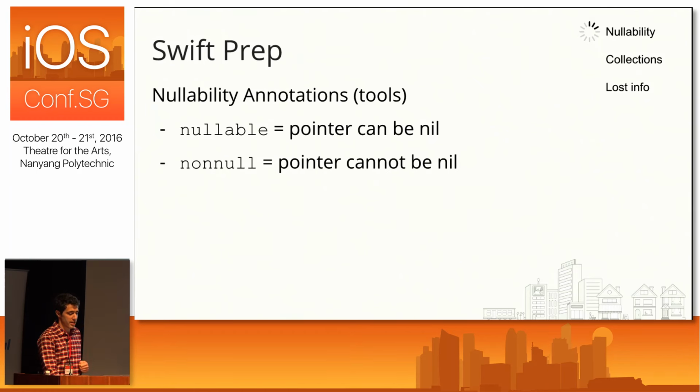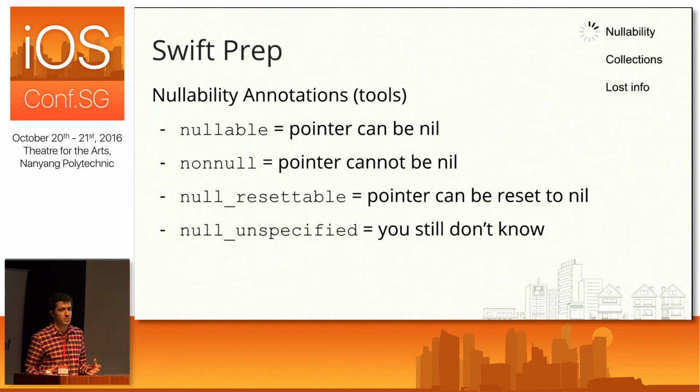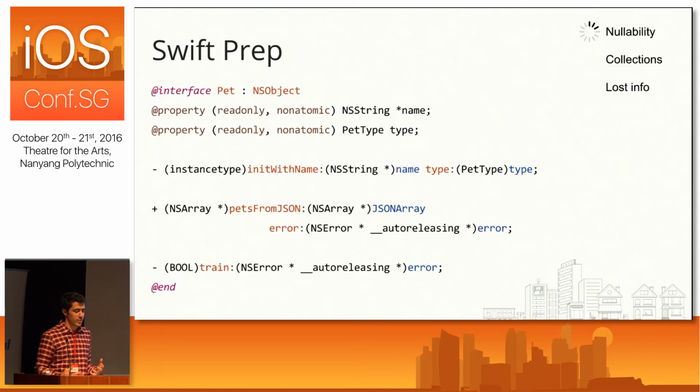Now, there are two others that I want to mention just for completeness, but they're not all that useful when you're trying to make improvements here, and those are null resettable and null unspecified. These might be semantically useful in some way on the Objective-C side of your code base, but in terms of Swift, those are still going to be bridged as implicitly unwrapped optionals, so they're not going to help you if you're trying to make your life easier in Swift. All right, so now that we have some tools to make things happen here, let's go back to our Objective-C header. So here we have the interface for our pet in Objective-C.